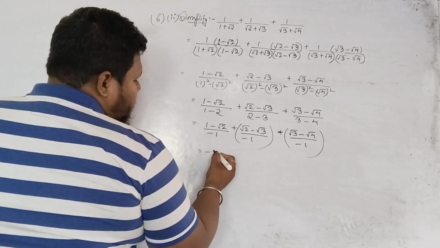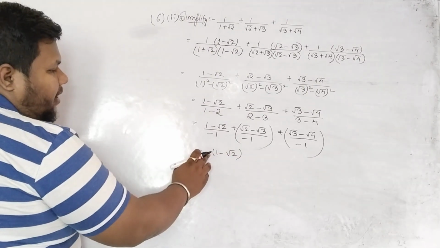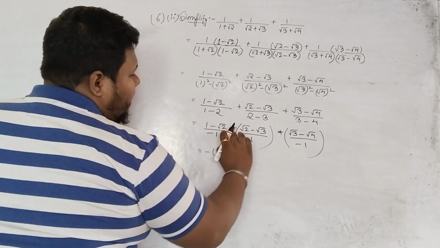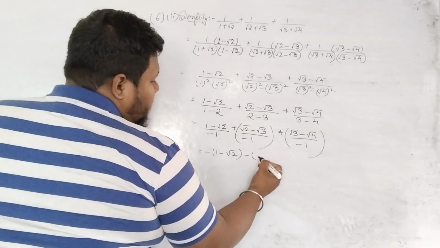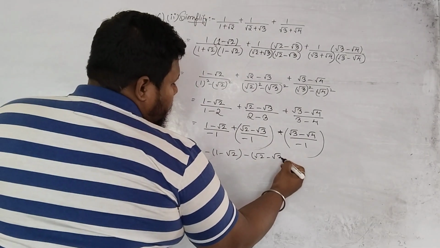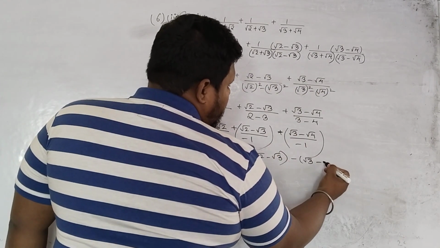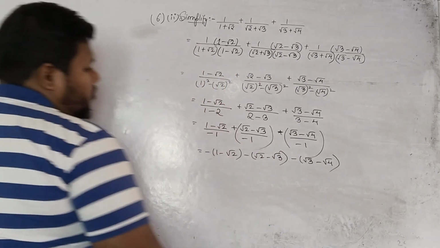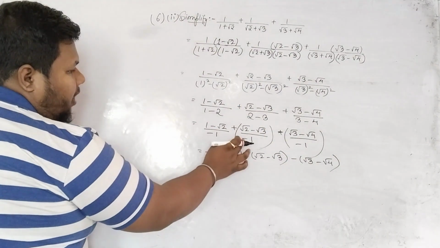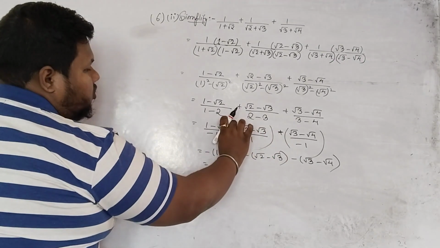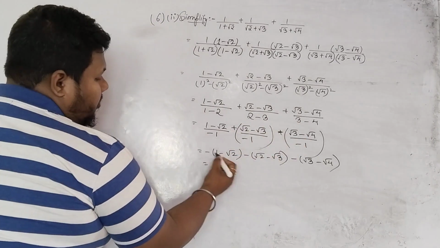So if I bring the minus to the numerator, then the minus will get multiplied here, right? Again here you see, when I open this bracket, plus and minus will multiply, plus into minus is minus, and here root 2 minus root 3, and here again plus into minus is minus, root 3 minus root 4. Then you open these brackets. Now we have opened the brackets and multiplied this minus sign with these terms, right?